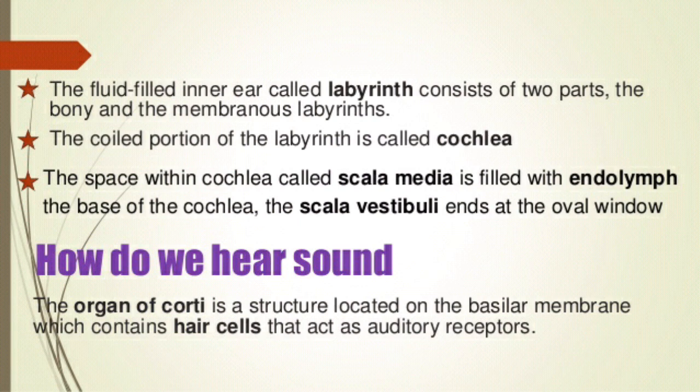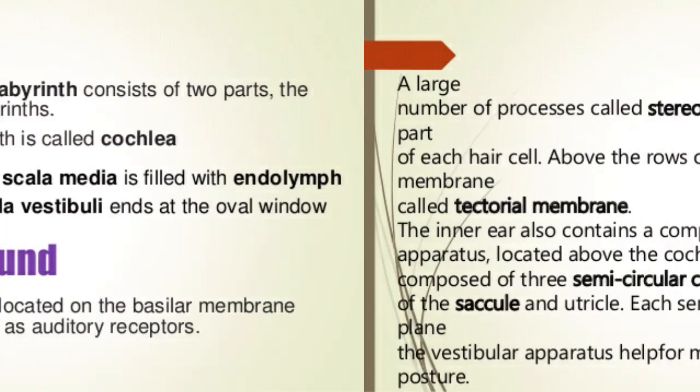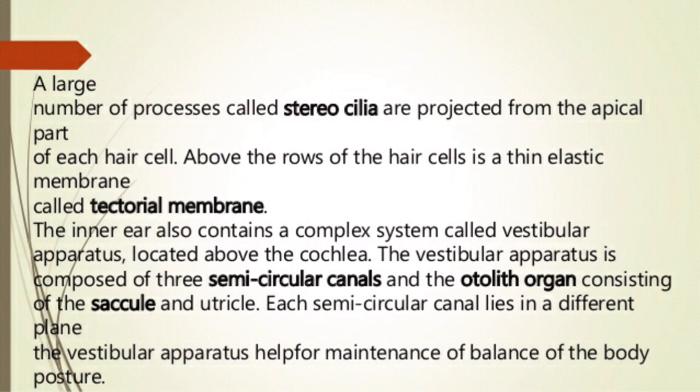Hearing of sound: the organ of Corti is a structure located on the basilar membrane which contains hair cells that act as auditory receptors in the cochlea. A large number of processes called stereocilia project from the apical part of each hair cell. Above the rows of hair cells is a thin elastic membrane called the tectorial membrane.